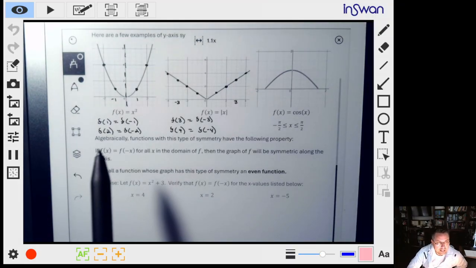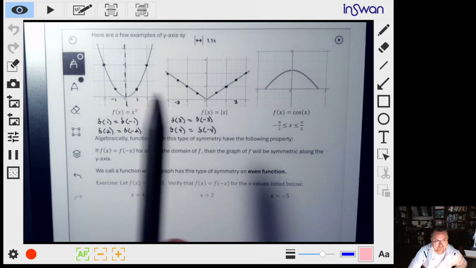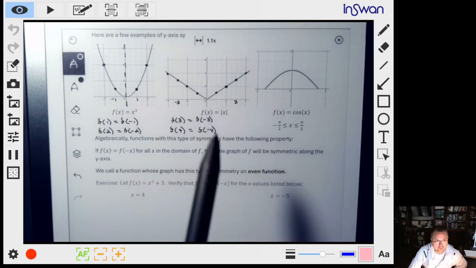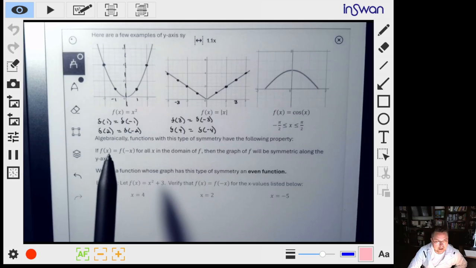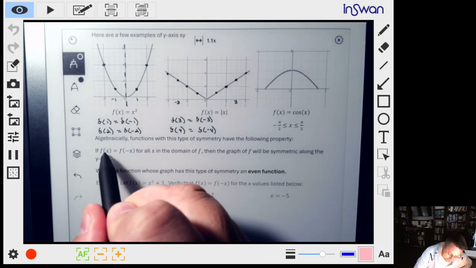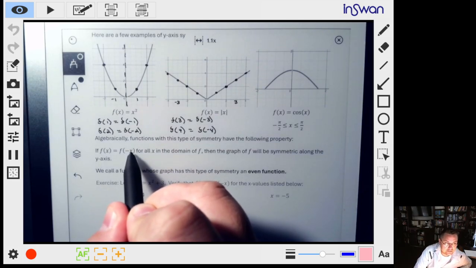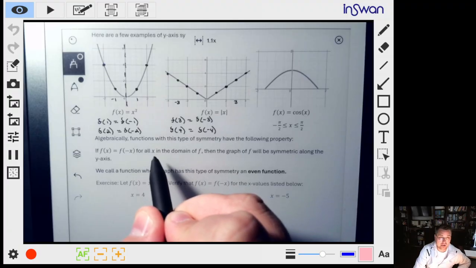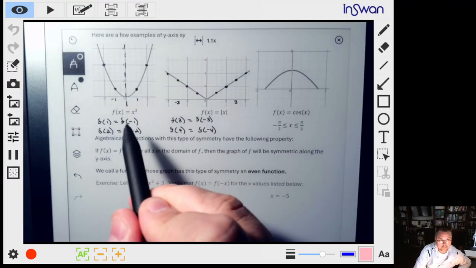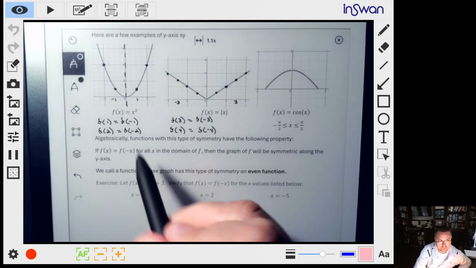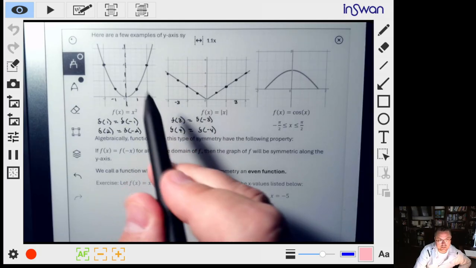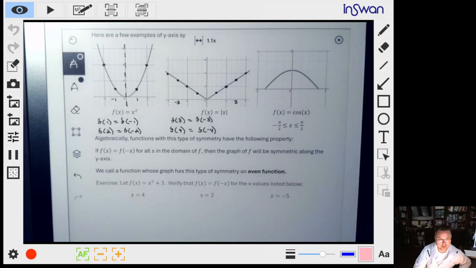Well, algebraically, functions that have this kind of fold over symmetry along the y-axis have the following property: if f of x is equal to f of negative x. So when I pick a value for x, if I plug in the negative, they should be equal to each other for any x that I pick. For example, if I pick 1, then the opposite of 1, which is negative 1, well, these values should be the same. They should kick out the same height values on the graph.